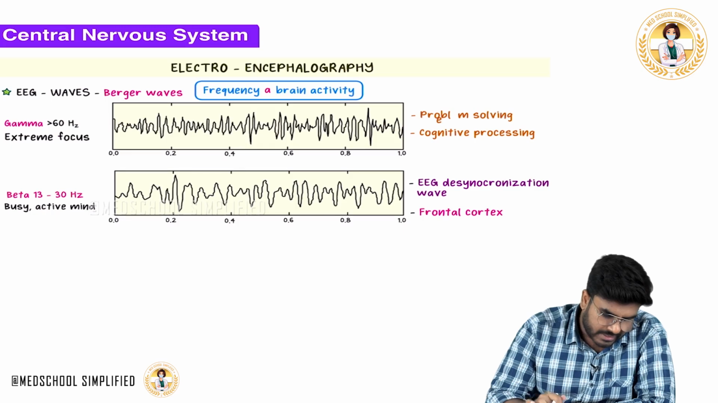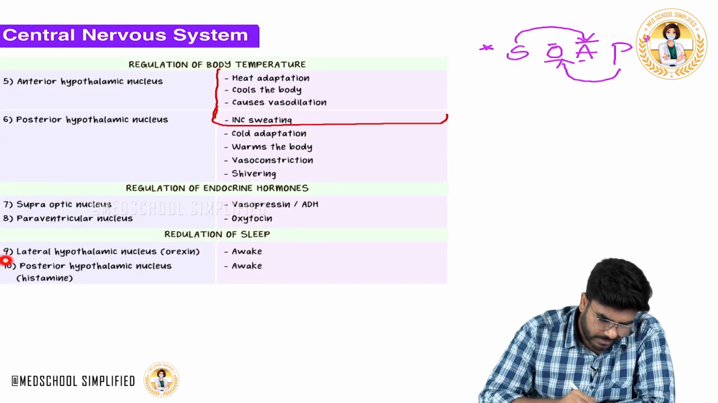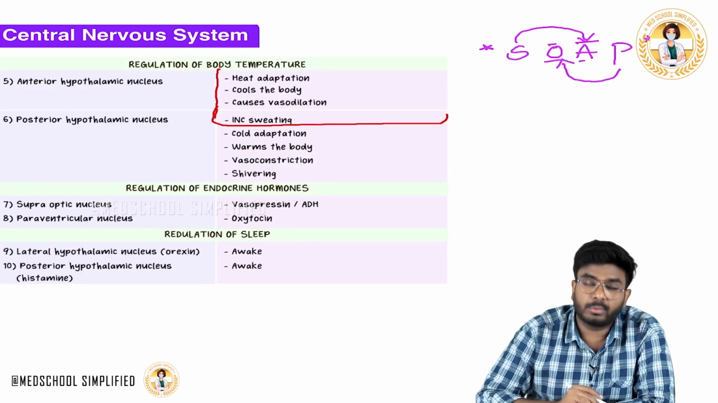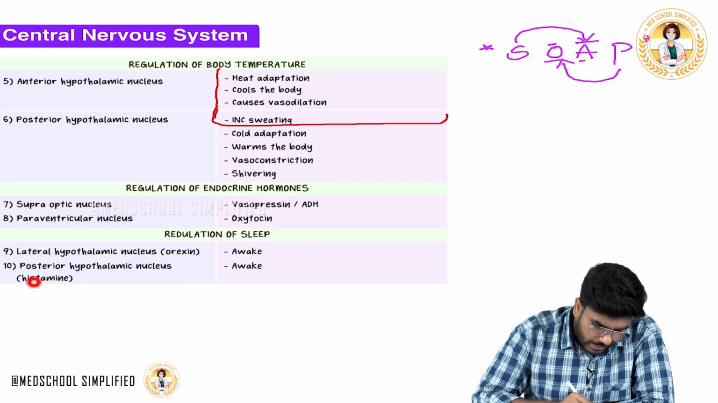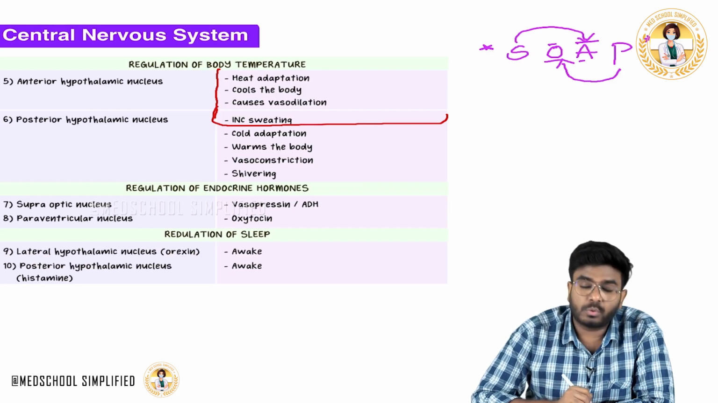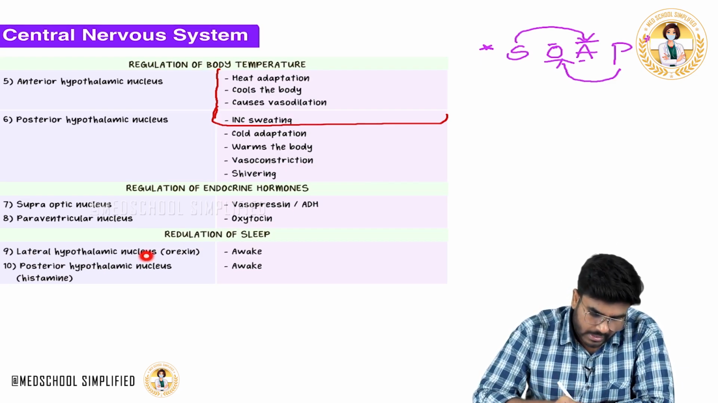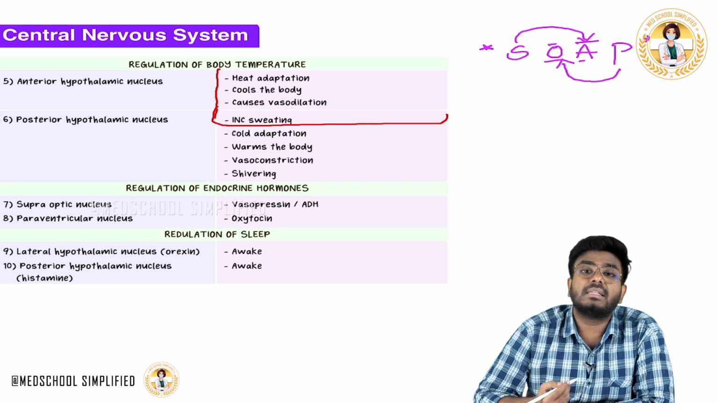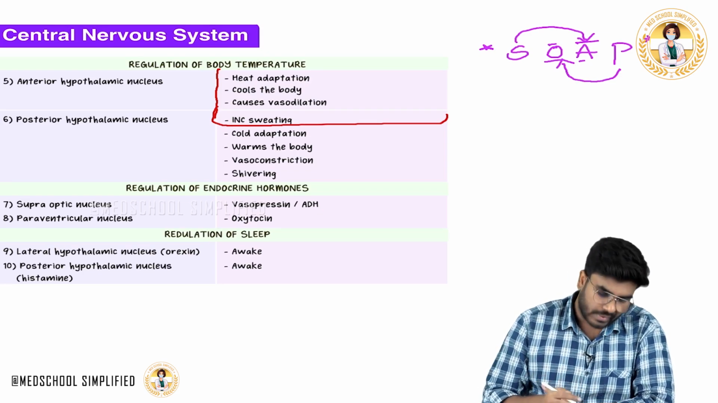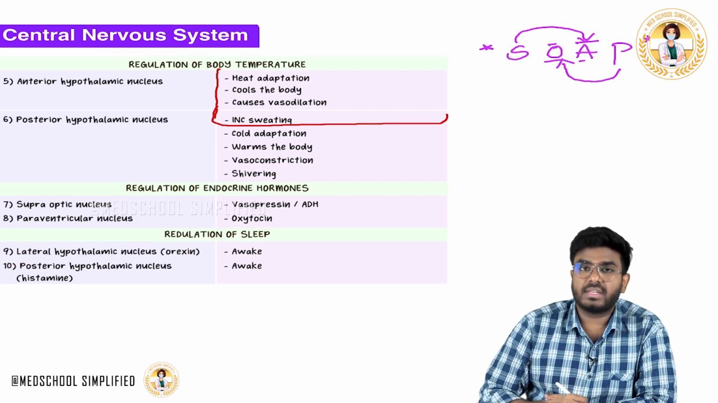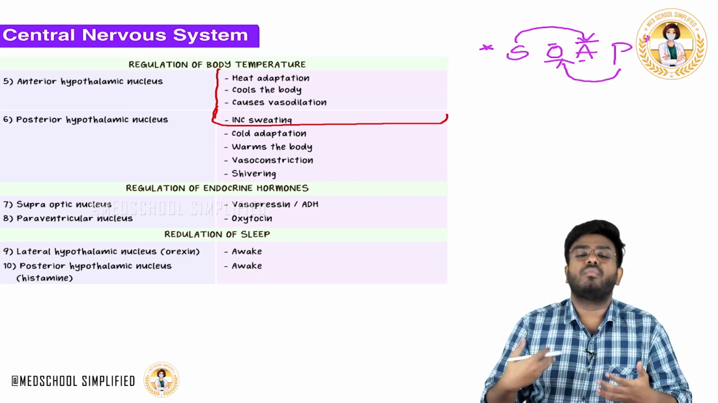Let's come back to our topic, the regulation of sleep. The lateral hypothalamic nucleus and the posterior hypothalamic nucleus are wakefulness centers. The lateral hypothalamic nucleus produces orexin and the posterior hypothalamic nucleus produces histamine. These are the neurotransmitters of wakefulness. In the morning, these neurotransmitters are released and cause wakefulness. In the morning you awake, right? Because these are the wakefulness centers, both of them help in waking up.